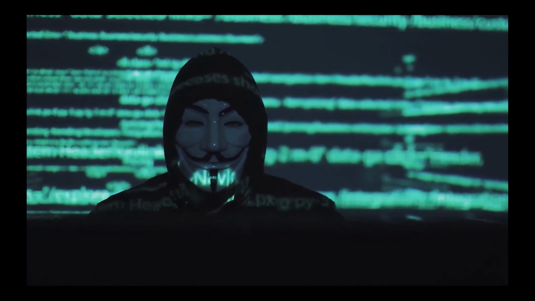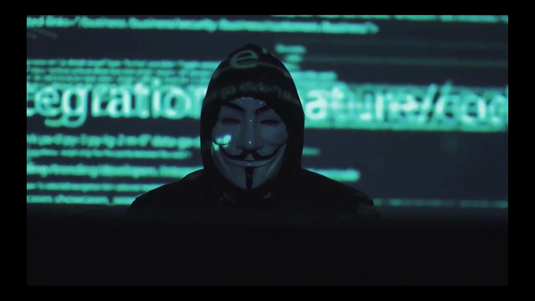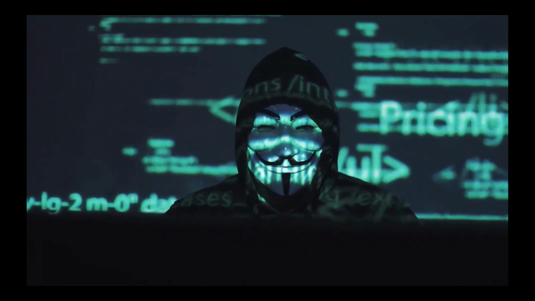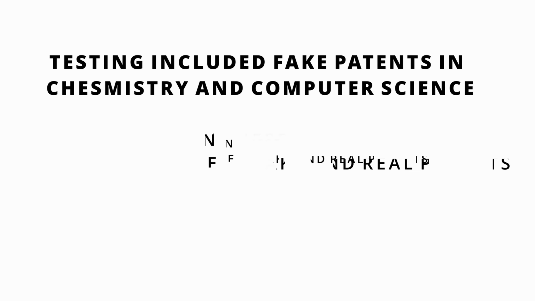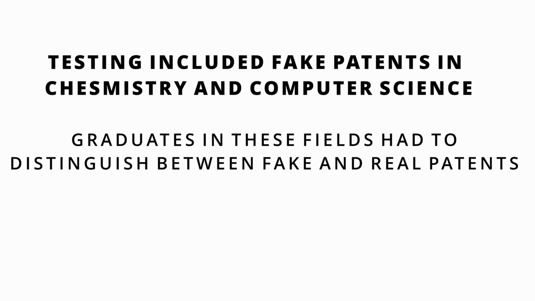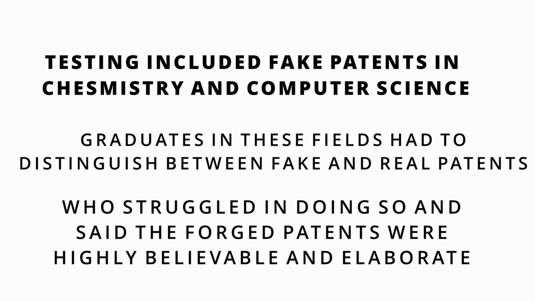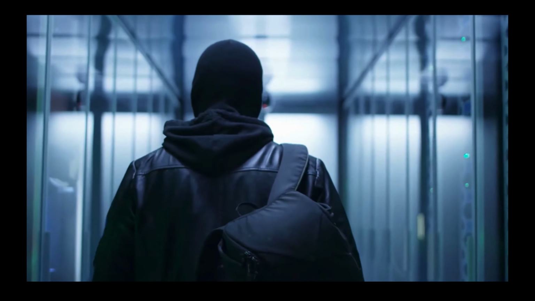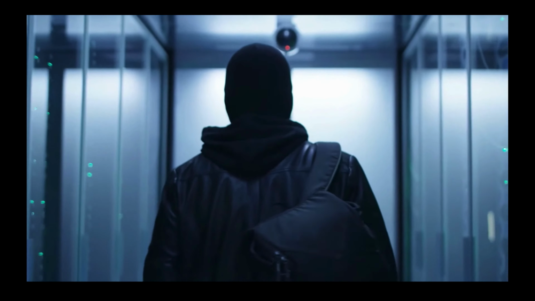In other words, the hackers are faced with the daunting task of figuring out which of the countless similar documents is the real one. So more than just concealing data, WeForge specializes in falsifying technical information. Testing of WeForge included the production of fake patents in the fields of chemistry and computer science, which were then put side by side with real patents. Graduates from these fields were then asked to distinguish the forged documents, who stated these were highly elaborate and believable files. In addition, WeForge decoy documents could also act as tripwires by alerting the company if a fake document has been accessed.